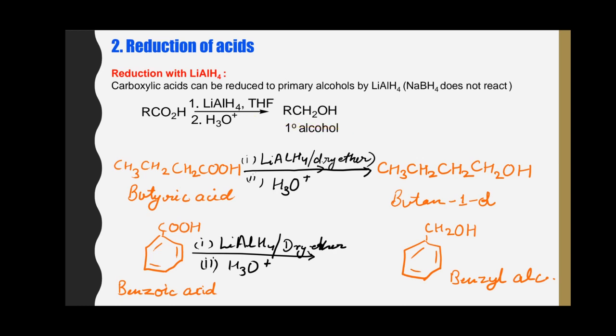In this reaction, this butyric acid is getting reduced to butan-1-ol. In the second reaction, this is benzoic acid, which when reacted with lithium aluminium hydride is reduced to benzyl alcohol.